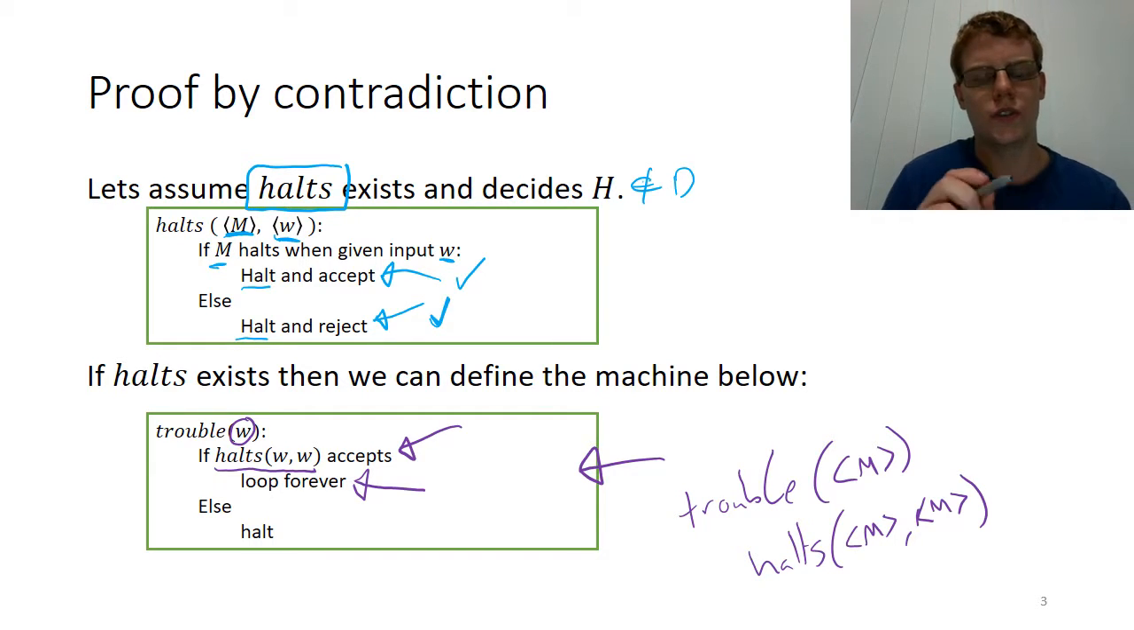So I want you to just stop on this slide for a second and look through these two, because whilst they're very simple definitions of Turing machines, it can take a little while to wrap your head around it. And on the next slide, I'm going to ask you a few questions about what happens when we run trouble on a particular input.